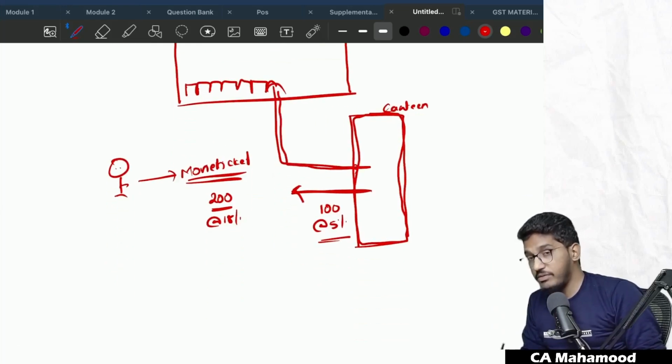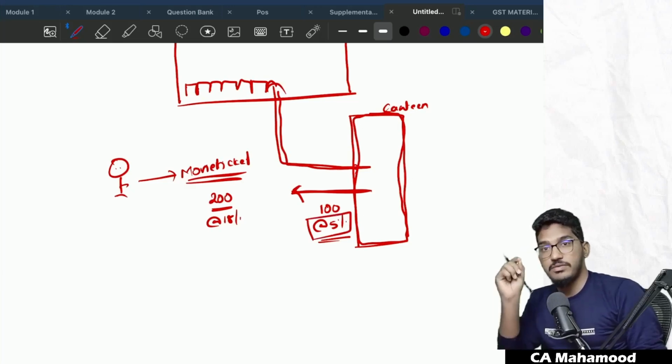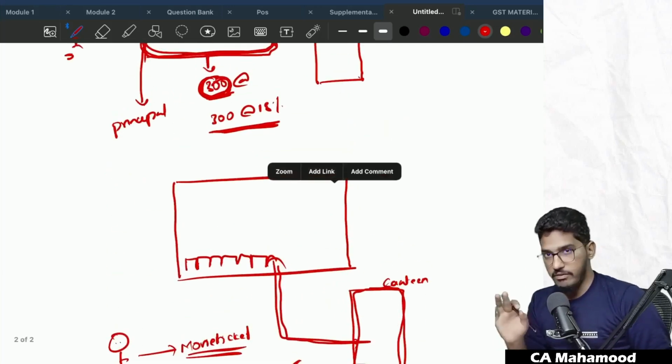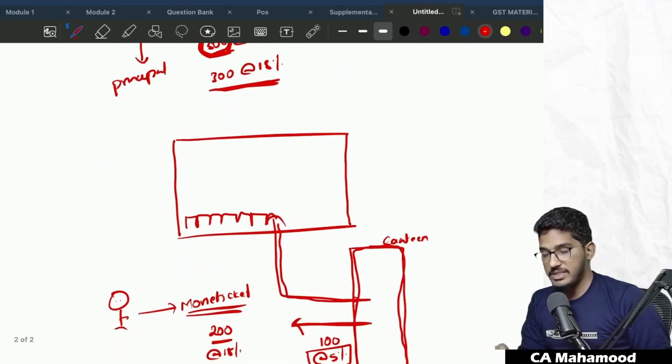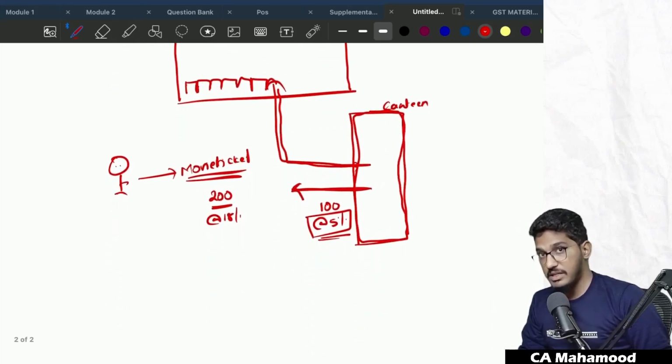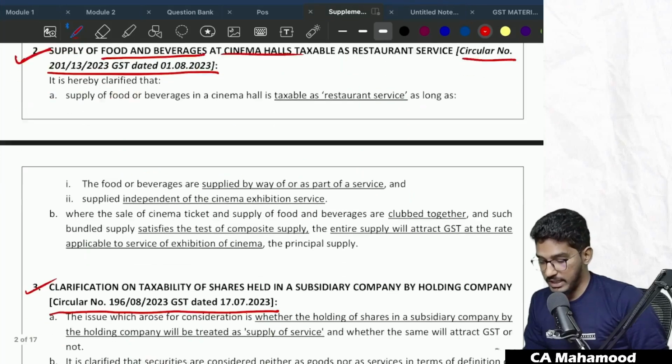Then the supply of food will attract the GST rate applicable for restaurant services. As simple as that. If you buy it along with the movie ticket, it will be a principal supply, and the entire value will attract GST at the rate of the principal supply. If you are buying it separately, that will be treated as restaurant service, supply of food by a restaurant, and that will attract GST at the rate of 5%. Clear? This is the simple clarification they have offered.